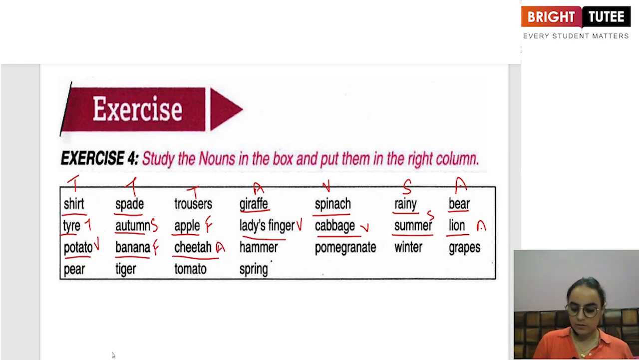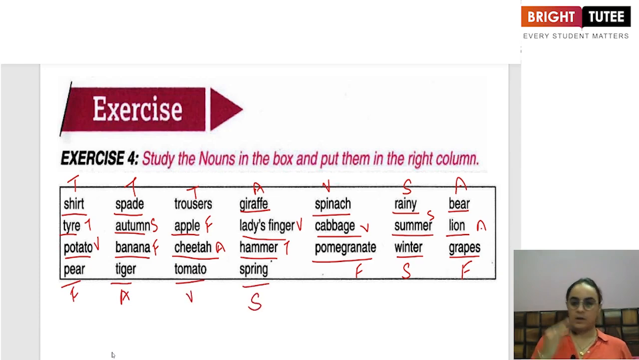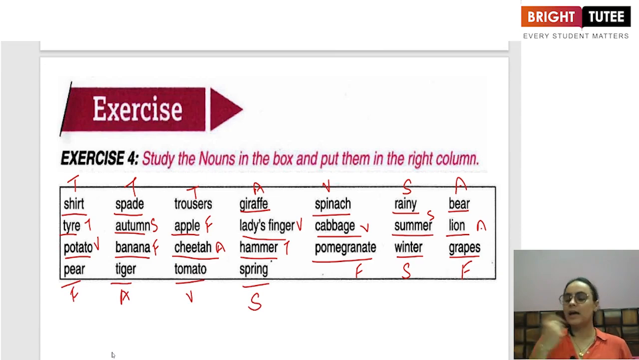Cheetah is an animal. Hammer is a thing. Pomegranate is a fruit. Winter is a season. Yes, grapes is a fruit. Pear is a fruit. Tiger is an animal. Tomato is a vegetable. And spring is a season. So this is how we've categorized, and it was so easy, right?